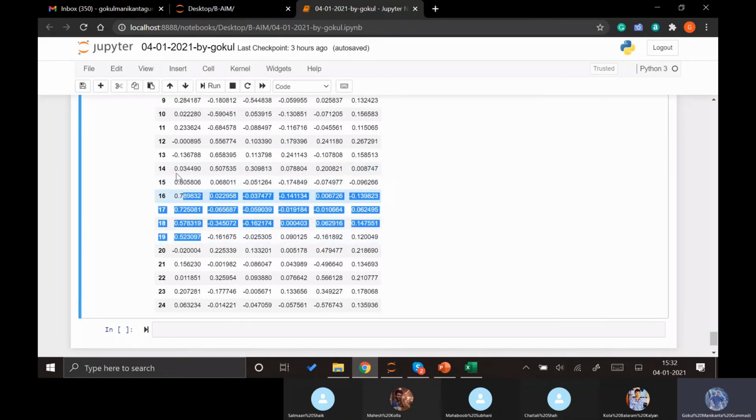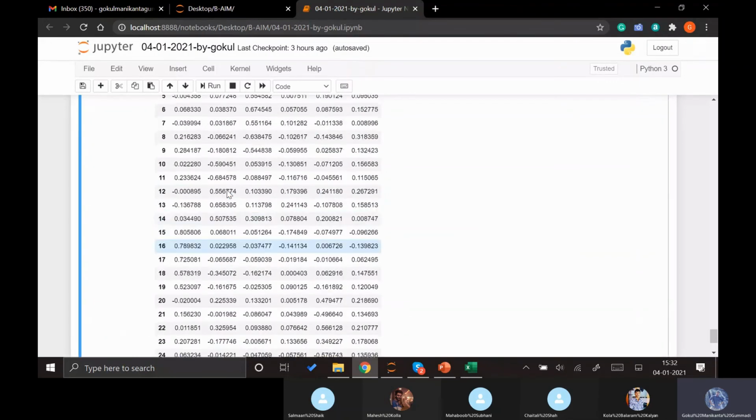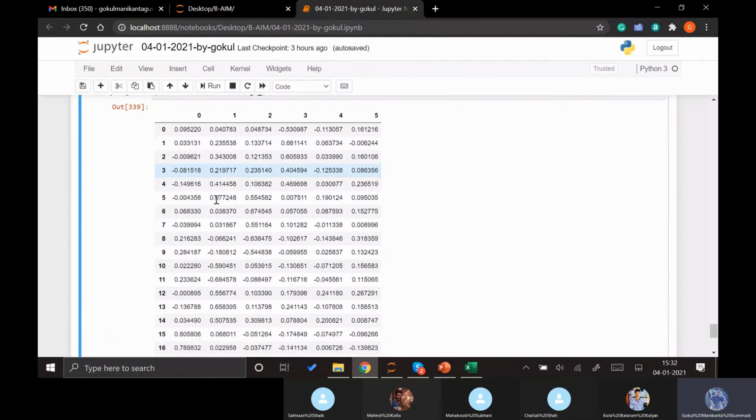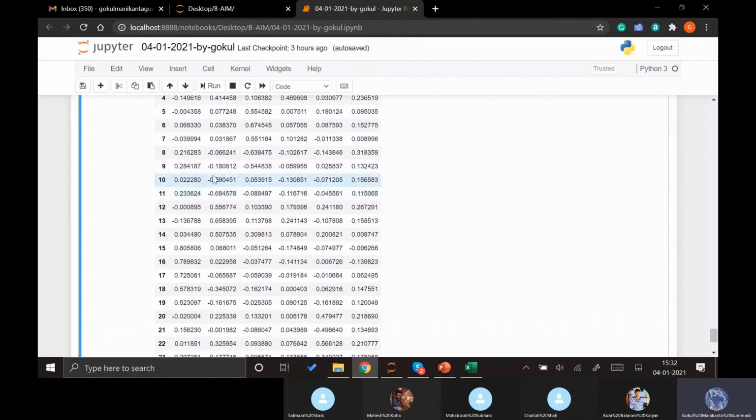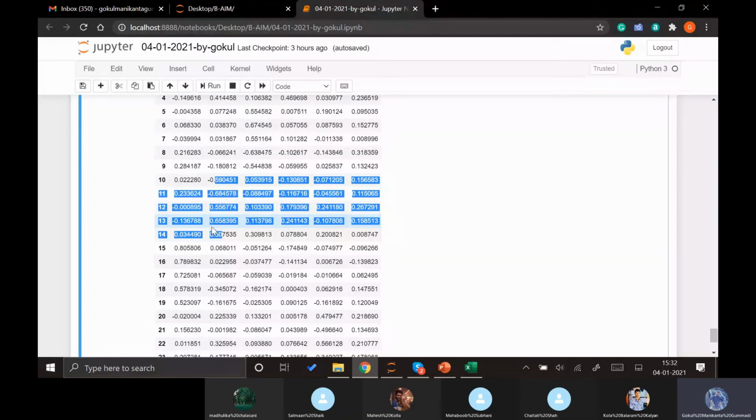These 15 to 19 are the rows, or we can say these 15 to 19 are the different columns. Actually, there are no column names here. I will get back to you on how these column names will be visible. So those different columns will be considered into one factor. And if we see the second column here, there will be different values. If you see here, it is more than 0.5 from 10 to 14. These will be the columns which will be loaded into the second factor.